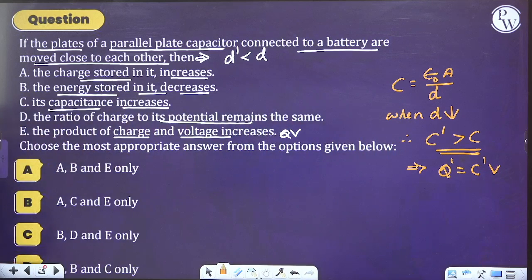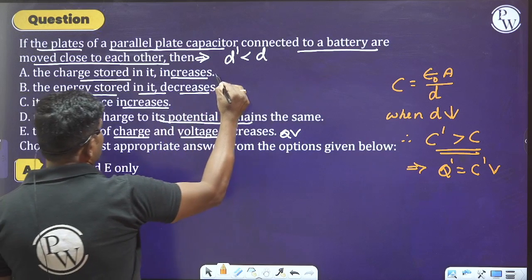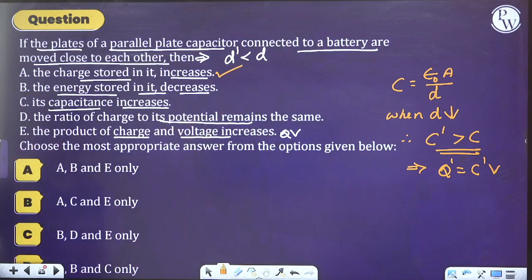Therefore, we can go with the energy stored. What can you say about the energy stored? The charge stored in it is increased. So we can select option A. Statement A is correct. Statement A is correct. Is it clear? And whenever we go with the